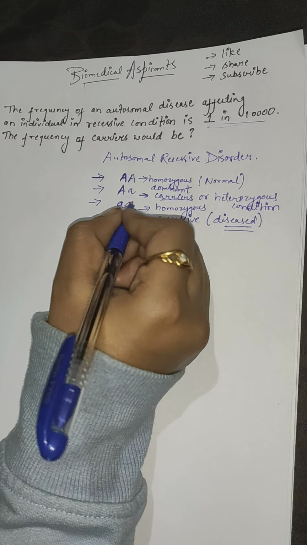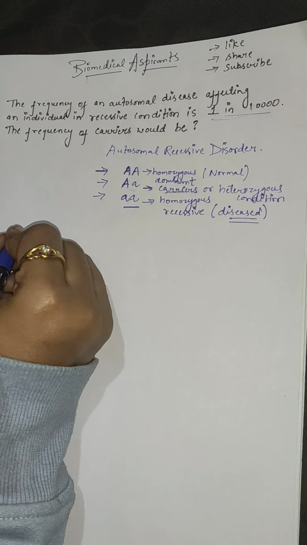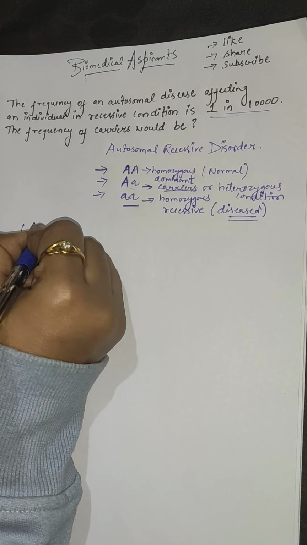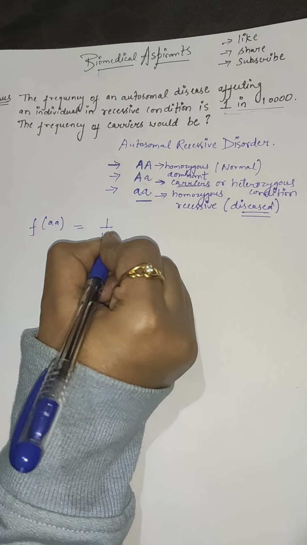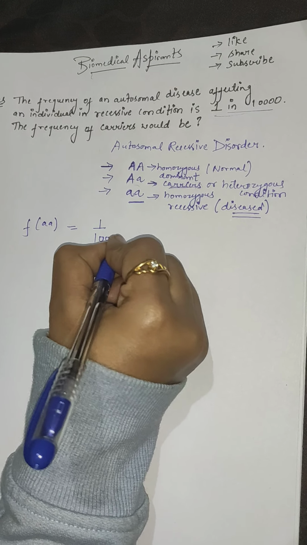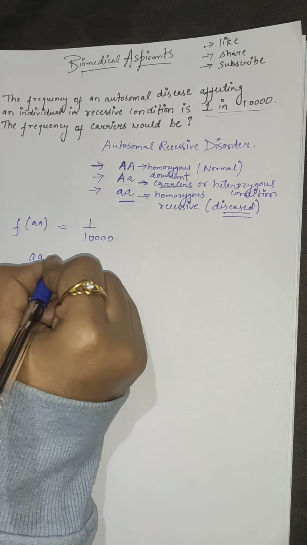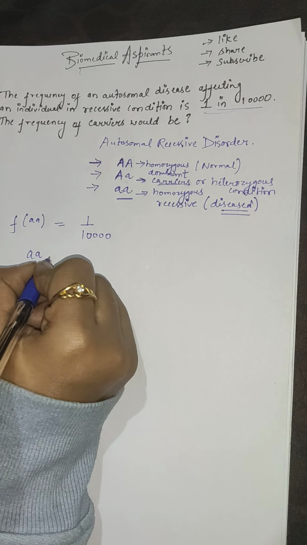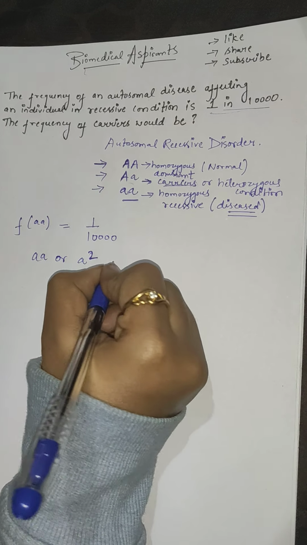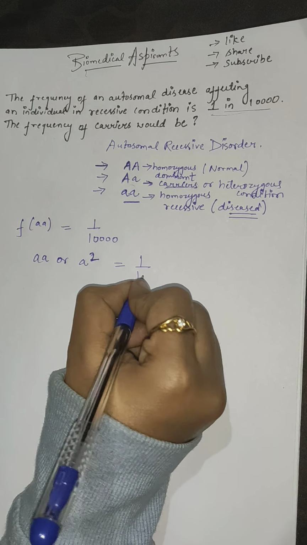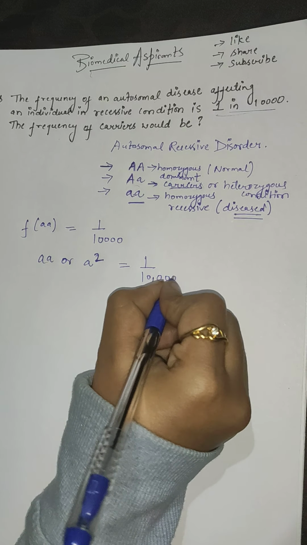So we have to find the frequency. So first of all, frequency of aa is given, and that is 1 in 10,000. So frequency of aa you can write as a square. a square is 1 in 10,000.